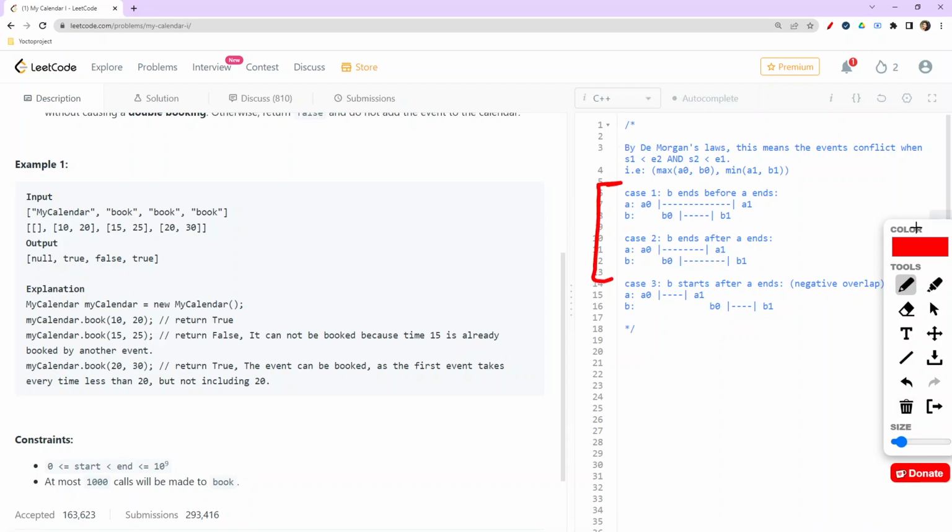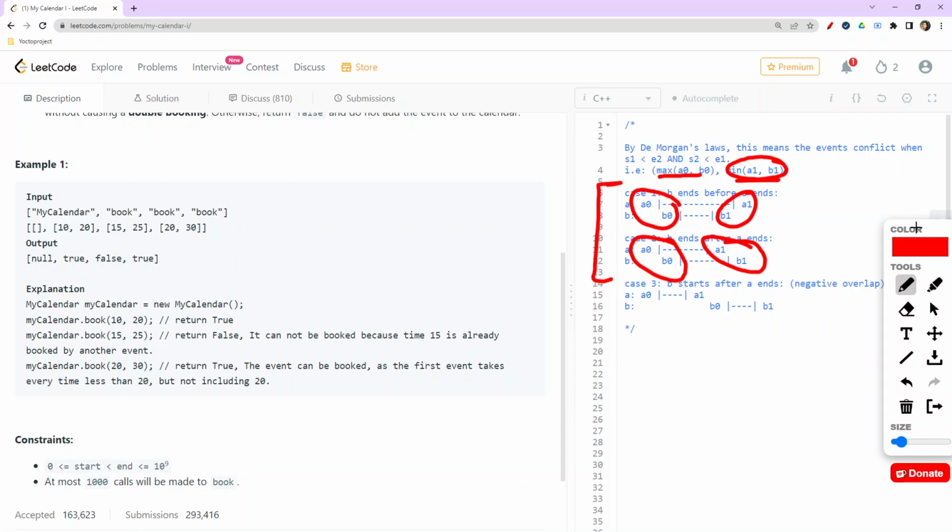So only overlapping in these two cases in this scenario. So that's why after aggregating this, it comes out to be something like this. Means maximum out of both of the starting points, means whosoever is starting at first, that starting at the later portion. So maximum out of these two portions and minimum out of these two portions, means whosoever is at the minimum position.